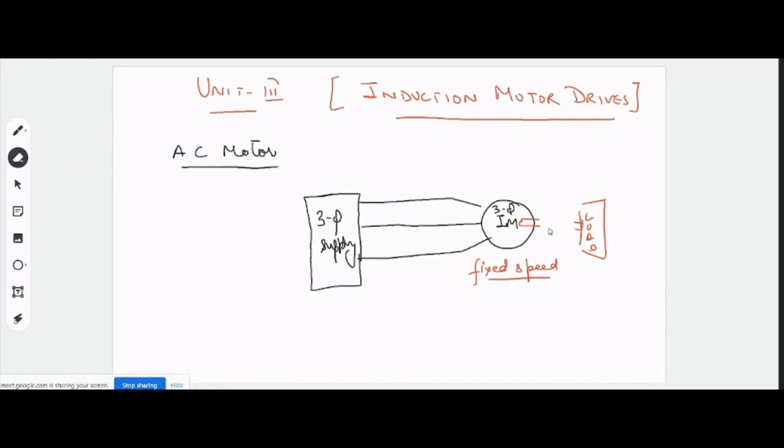In such a scenario, which obviously was used in the past, to have speed control, mechanical systems like gearboxes were used to have different or multiple speeds. Your motor runs at a fixed speed, but if the load requires multiple speeds, you could use a gearbox, or other mechanical transmission systems which can provide variable speed.